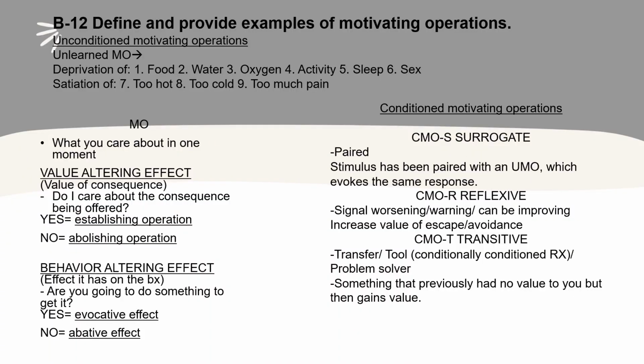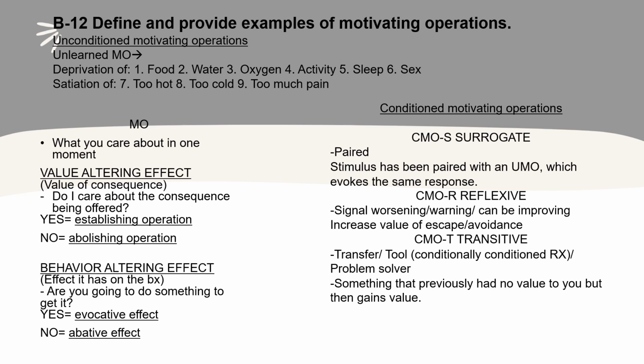Section B12. Define and provide examples of motivating operations. So first and foremost, unconditioned motivating operations are those motivating operations that are unlearned. Things that we have a deprivation of or satiation of. Deprivation of such as food, water, oxygen, activity, sleep, sex, and satiation of such as too hot, too cold, too much pain. MOs are what you care about in the moment. So right now, what matters right now, what's happening right now. Your state of value right now.